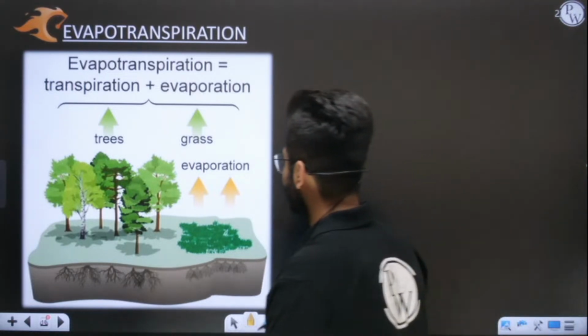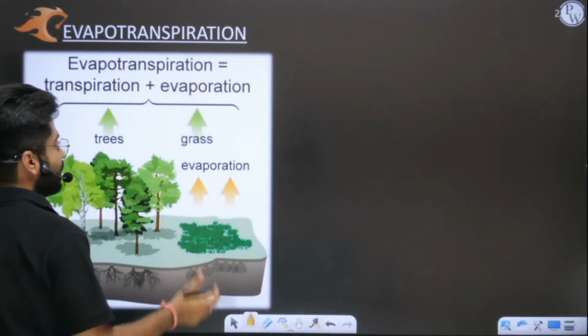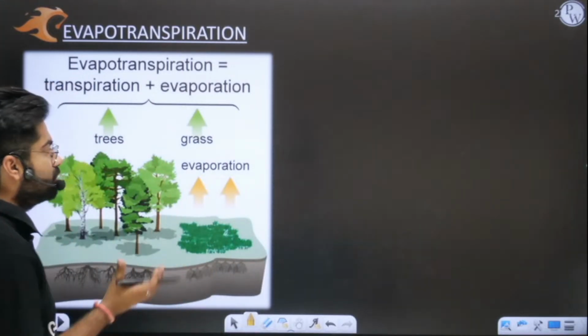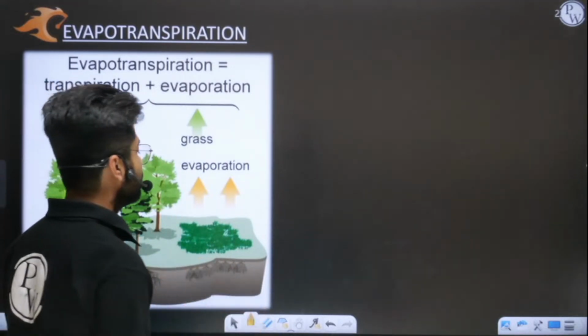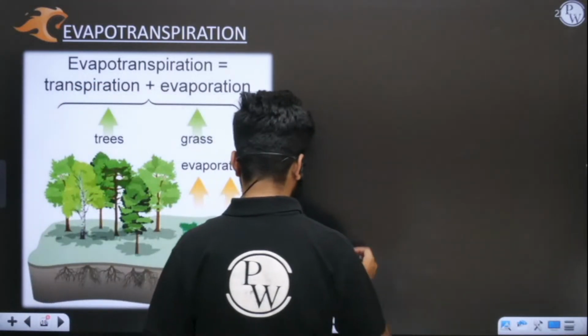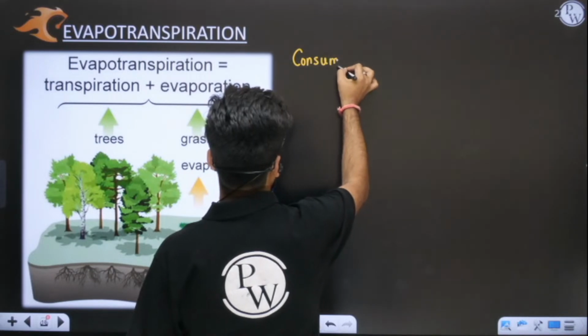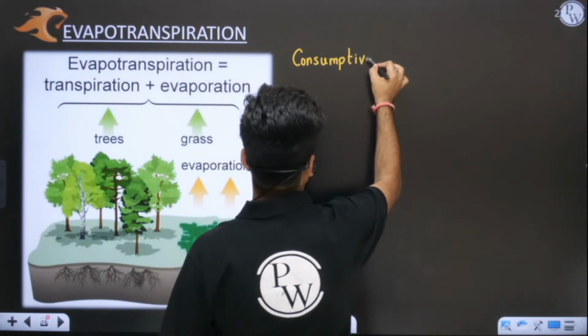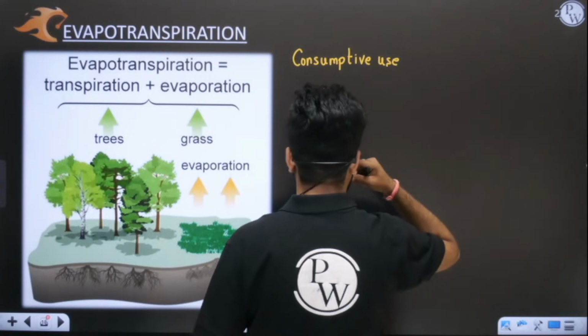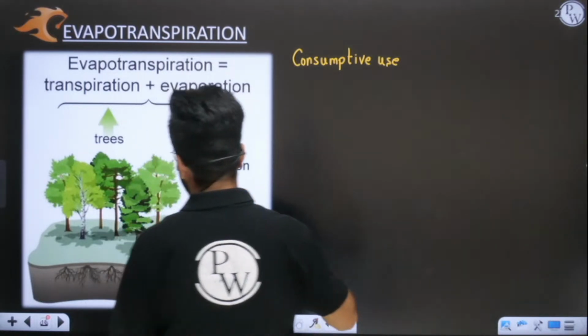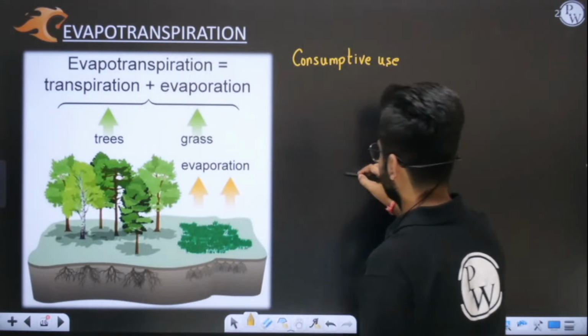Whenever crops consume a huge amount of water, the term which we use here is consumptive use. You need to understand one thing, that in this entire field, let us say we have given 100% water.